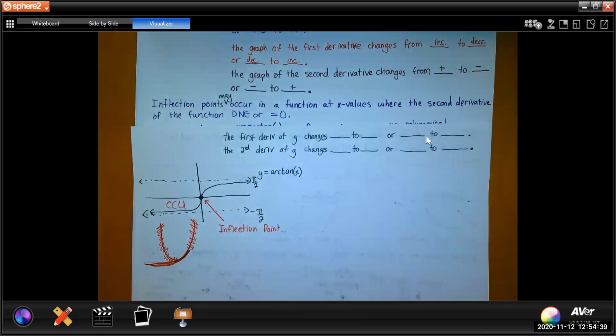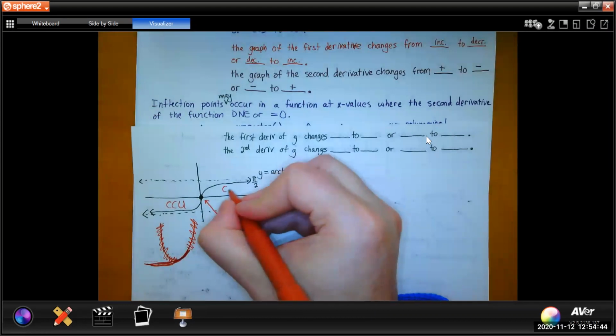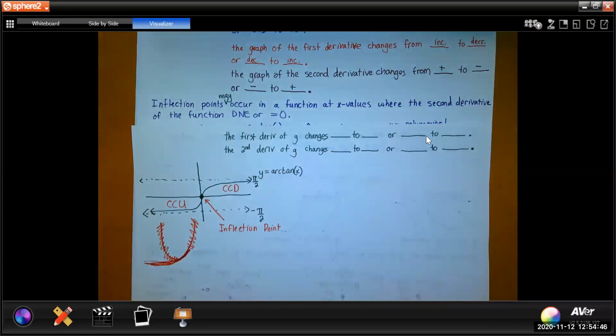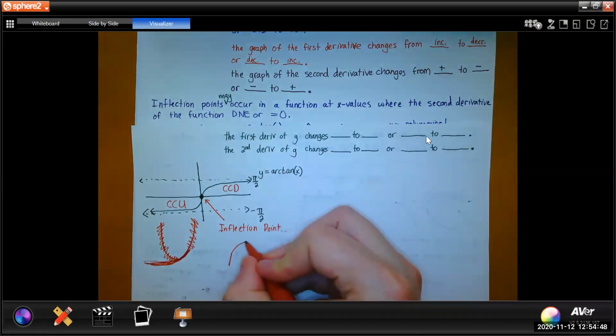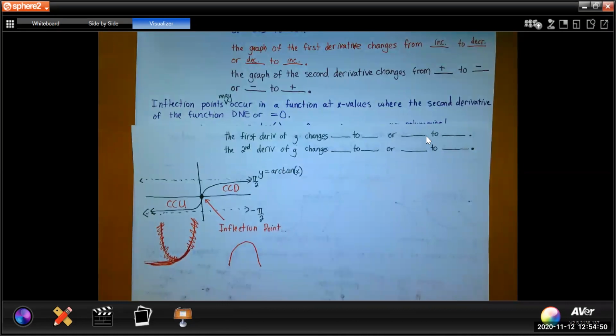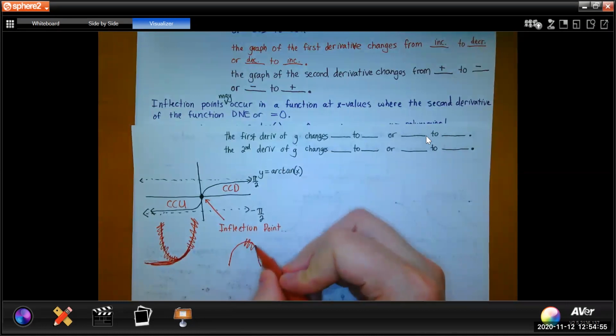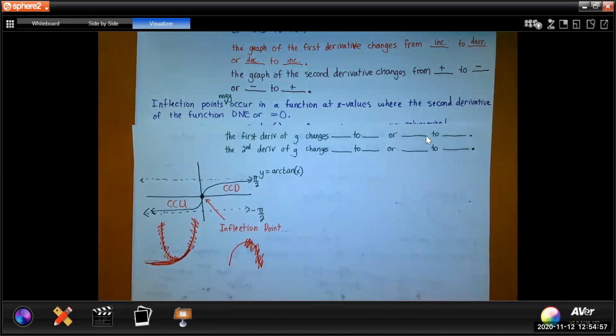Okay, see how that's concave up? After x equals 0, the graph is concave down. Why is it concave down? Well, concave down looks like this, right? That's concave down. But we've gotten rid of this part, right? Gotten rid of that part. And then we kind of flattened and elongated this part out.